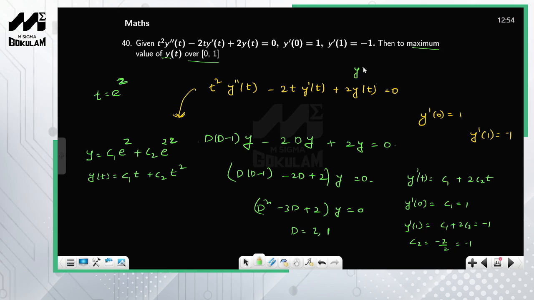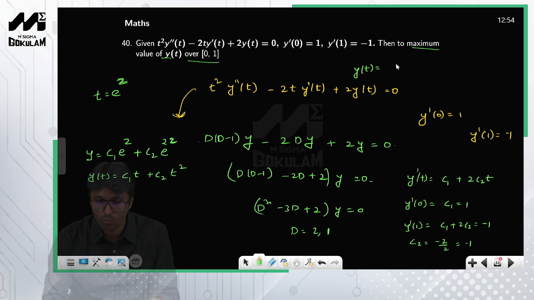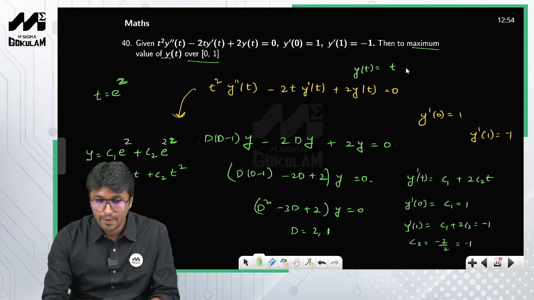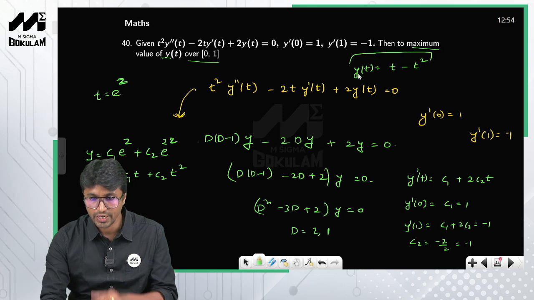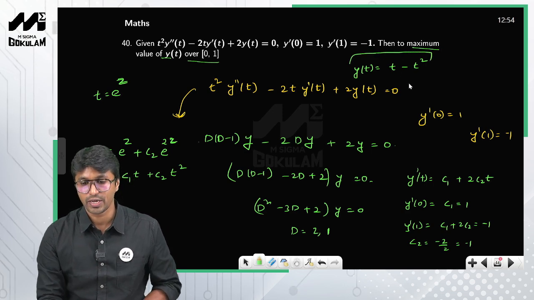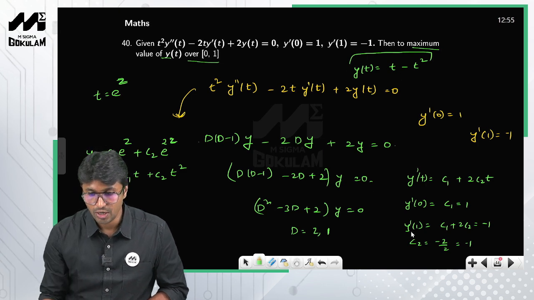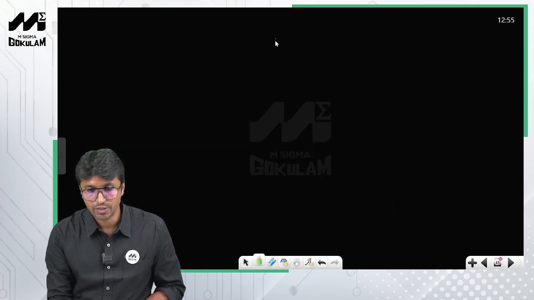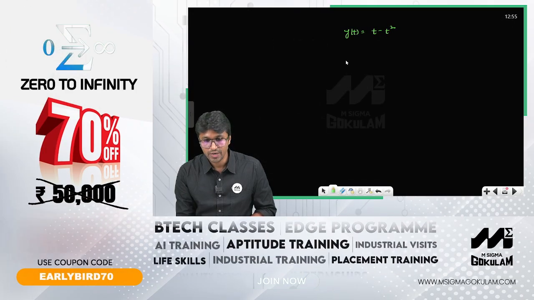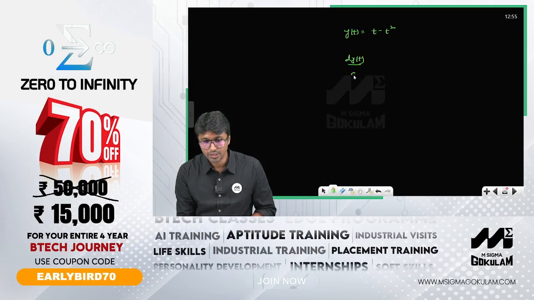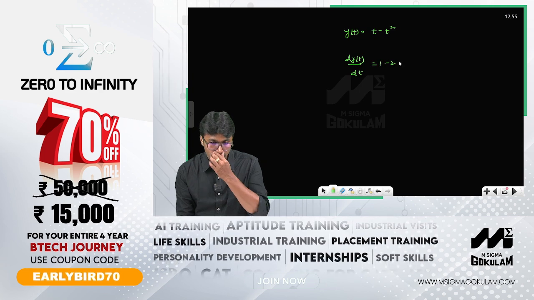c1 and c2. So therefore y of t is equal to, look at this one, c1 is 1, so therefore t, c2 is minus 1, so therefore minus t square. So now it is straightforward, right. So y of t is equal to t minus t square. So all you need to do is find the maximum value. So how do you do this one? Y of t is equal to t minus t square. So derivative of y of t with respect to t is nothing but 1 minus 2t.